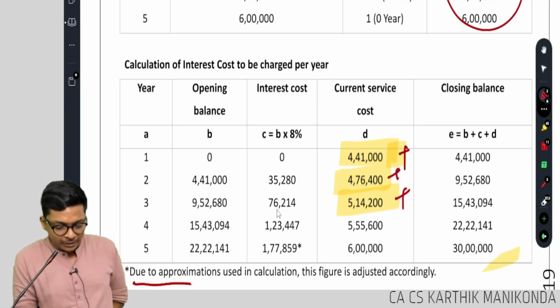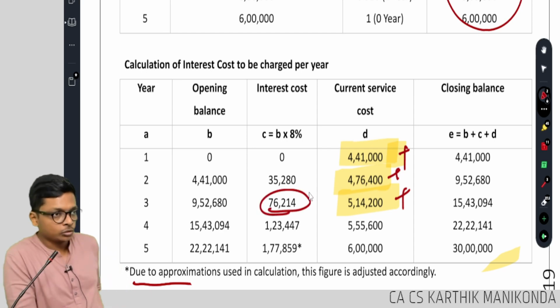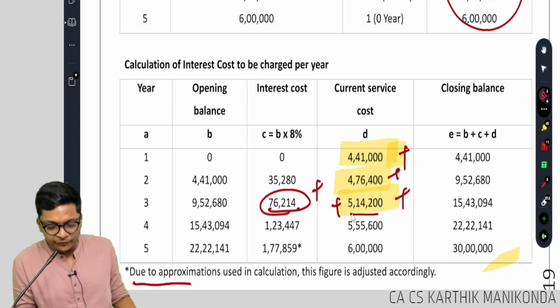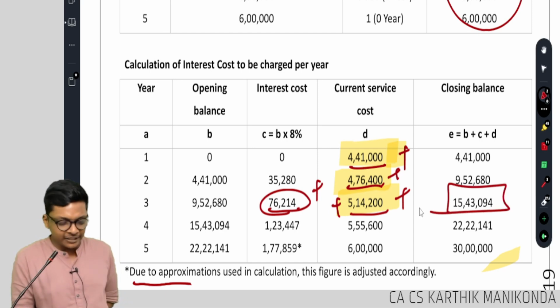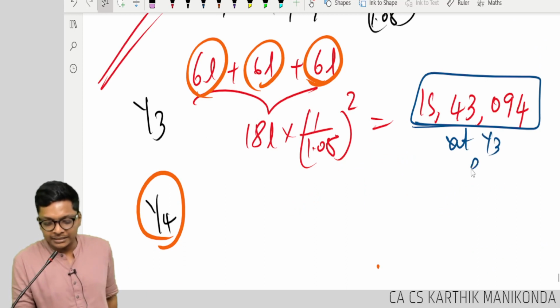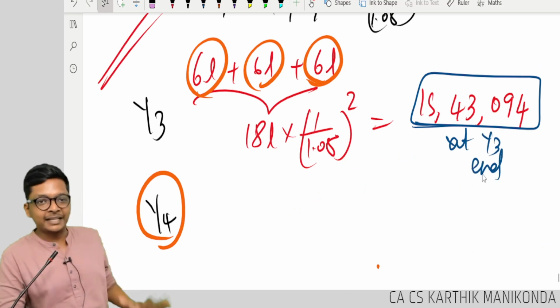Interest, you add this year interest also. 76,214 plus 5 lakh 14,200 plus 476 plus 441. My total provision is 15,43,094 at year 3 end. Are you understanding till here, guys?